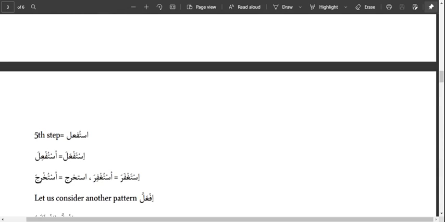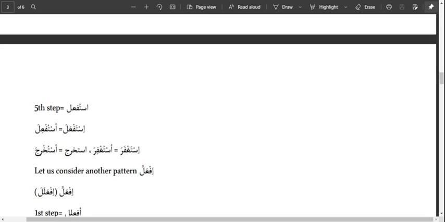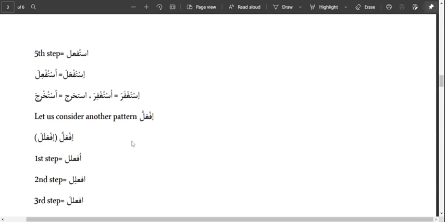So that takes the fifth rule, which says all other letters in the word will take dhamma. All other letters that we've not accounted for will take dhamma. So that way we have what? Ustuf'ila. Examples there, we have istighfara, ustufira, istakhraja, ustukhrija.